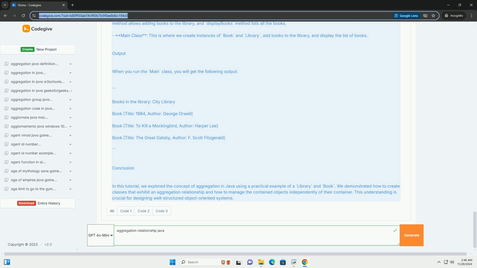Conclusion. In this tutorial, we explored the concept of aggregation in Java using a practical example of a library and book. We demonstrated how to create classes that exhibit an aggregation relationship and how to manage the contained objects independently of their container. This understanding is crucial for designing well-structured object-oriented systems.